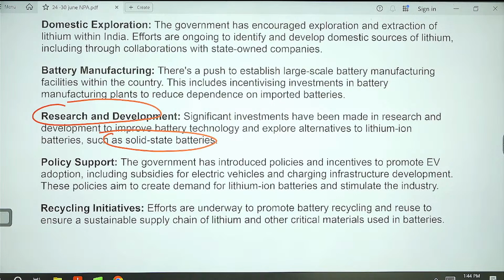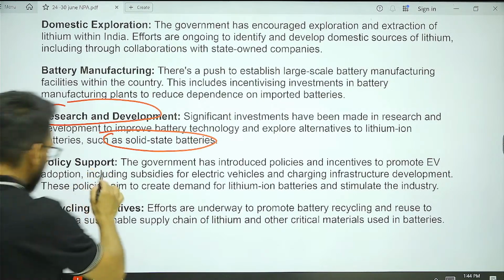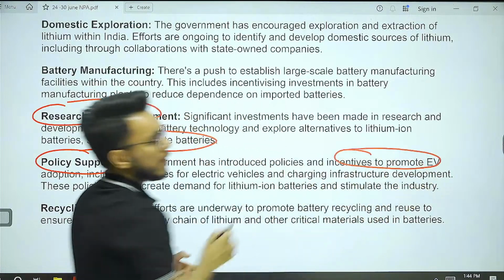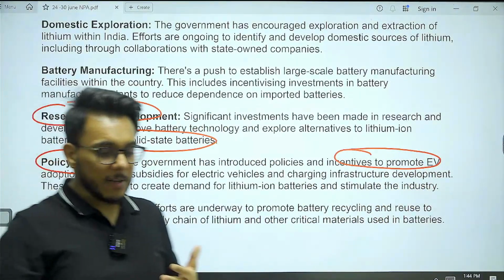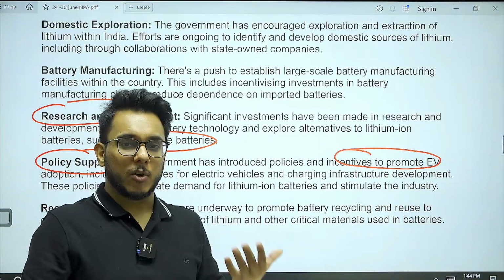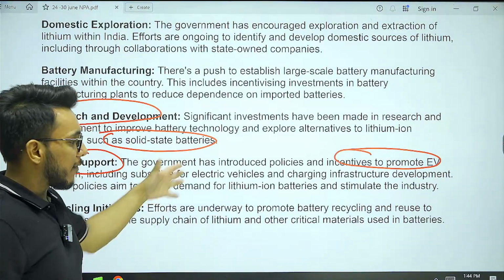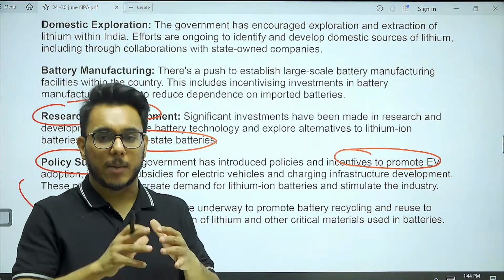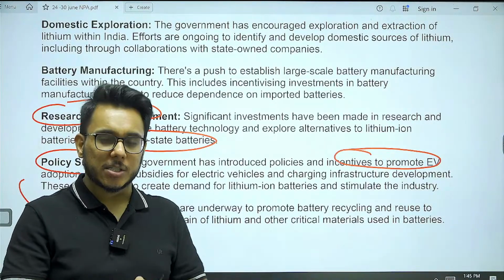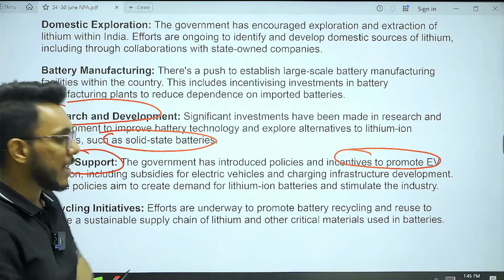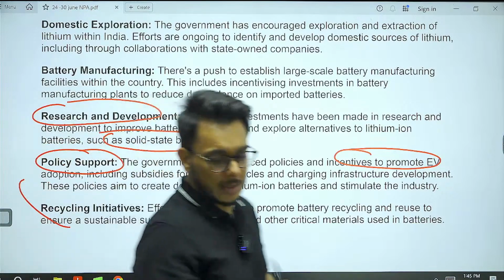And then finally, the government has given policy support and incentives for the adoption of EV. Under the FAME scheme, as we have already seen, support is being given for the adoption of EV. And for recycling, the government is coming out with policy measures for effective recycling also. So these are all the initiatives that India has taken up in this particular capacity.